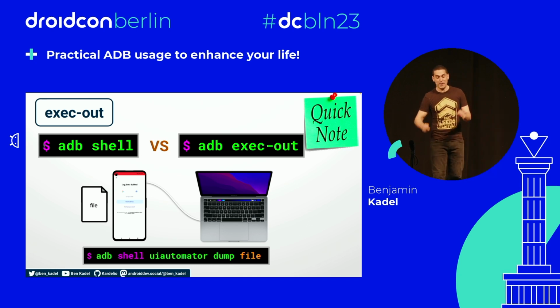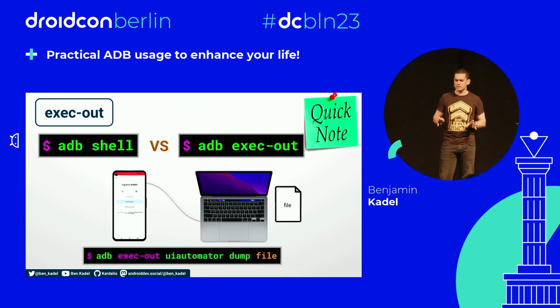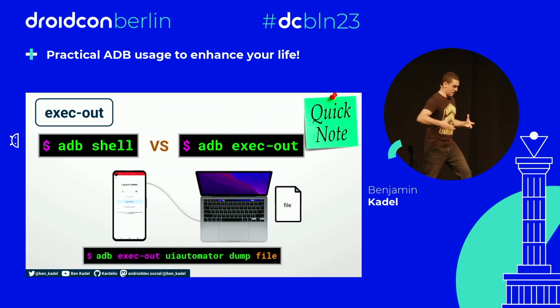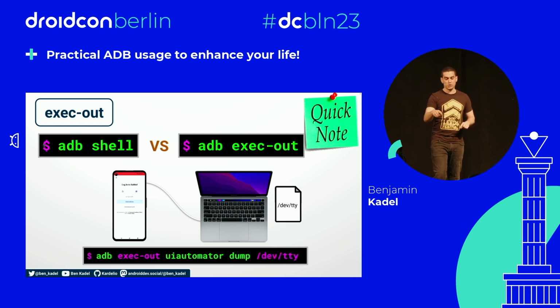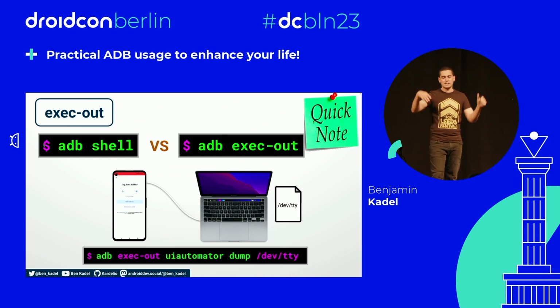I'm sorry. So when we do shell, it dumps it to a file on the device. But when we change that to exec out, with everything else the same, it dumps it to a file on our host machine. And you can basically just think of exec out as though it's picked up all of the output and written it to a file on our host machine, as opposed to the device itself. And that's why that line before worked, because we're writing it to this dev tty file. And if you don't know what that is, that's a Unixy Nix thing. Basically, if ever you write to this file, it will write the contents that you've written right back to you on screen or right back to you in your script.